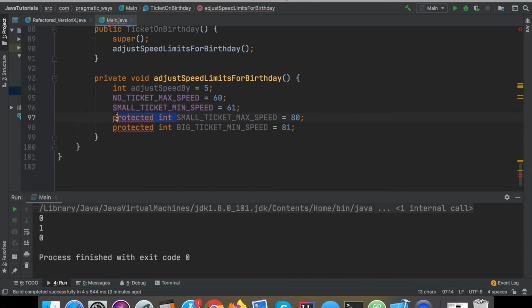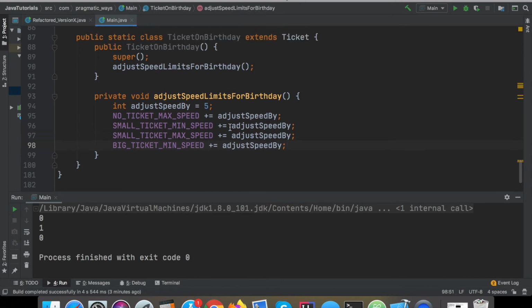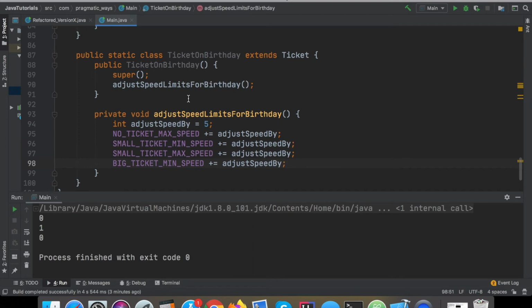Delete all of these, just so I could copy them in quick. And there, now I could do plus equals adjust by speed, and Control C, Control V, Control V, and Control V. There. And honestly, that's all I have to do for this entire class, because now this entire class will work the exact same. It's just now it adjusts all these speeds by 5.